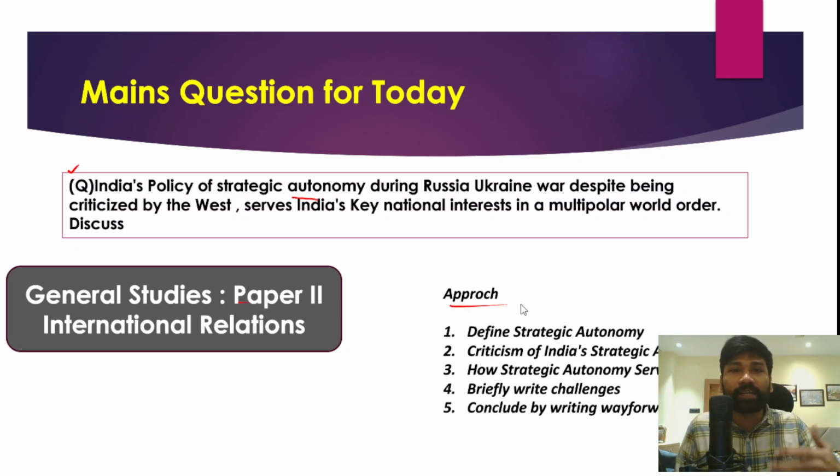The approach is that first define strategic autonomy in the introduction, and in the body part briefly write criticism of India's strategic autonomy by the West, and then write how strategic autonomy as a foreign policy served India's interests well, and then you briefly write some challenges in the implementation of India's policy of strategic autonomy, and then conclude the answer by writing a way forward and try to attempt this answer.